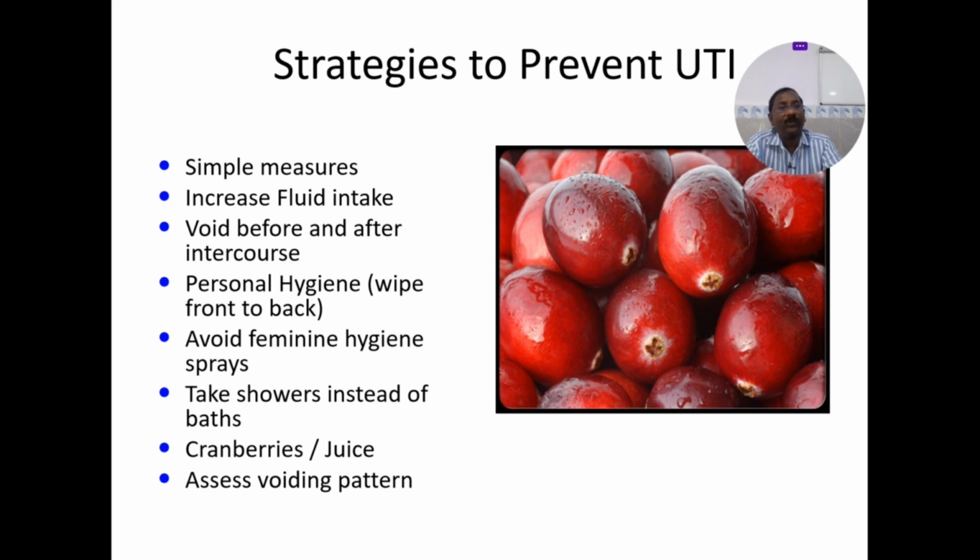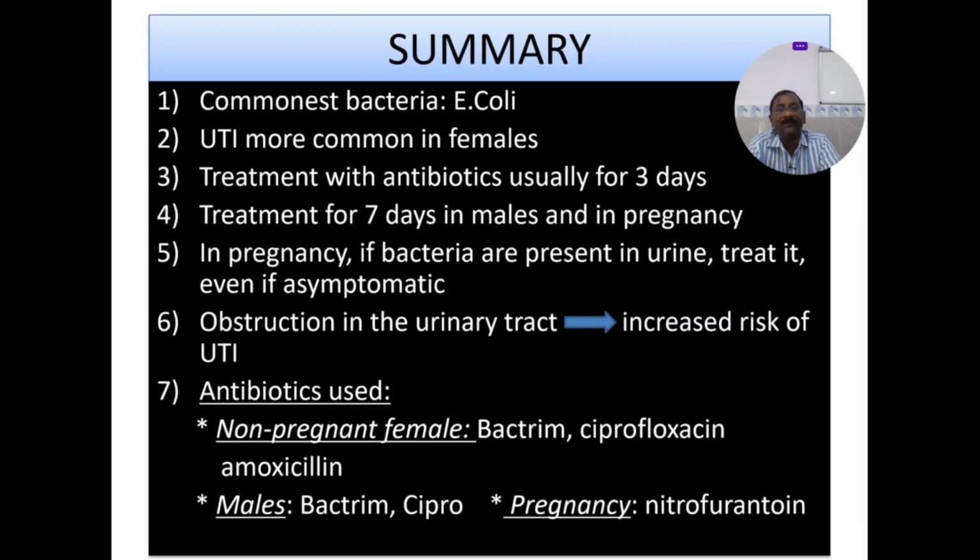So strategies to prevent the UTI. So simple measures: increase the fluid intake. Void before and after the intercourse. This is very, very important to avoid the UTIs. Personal hygiene. Avoid the feminine hygiene sprays. Take showers instead of the baths. Cranberries, some juices, vitamin C, apple juice, etc., or coconut water. Assess the voiding pattern. So these are all the strategies to prevent the UTIs.